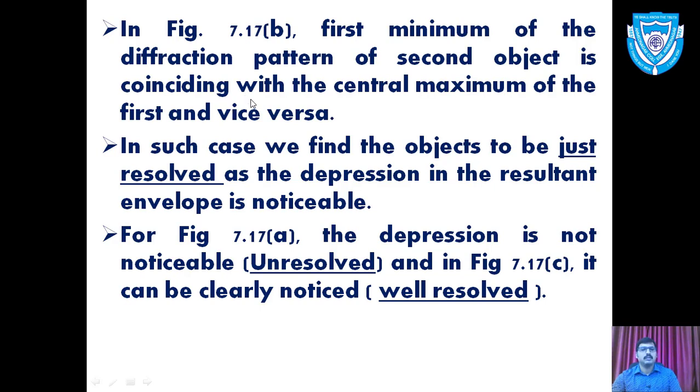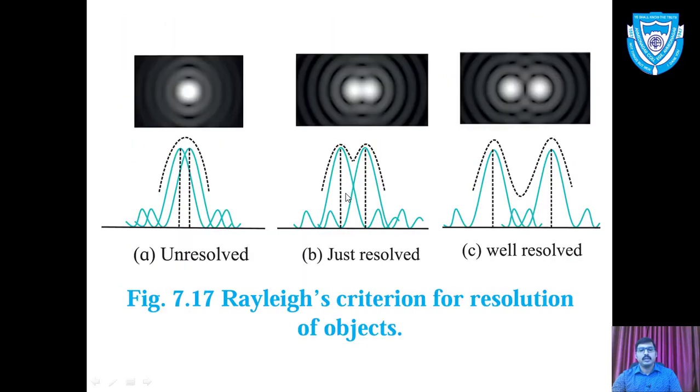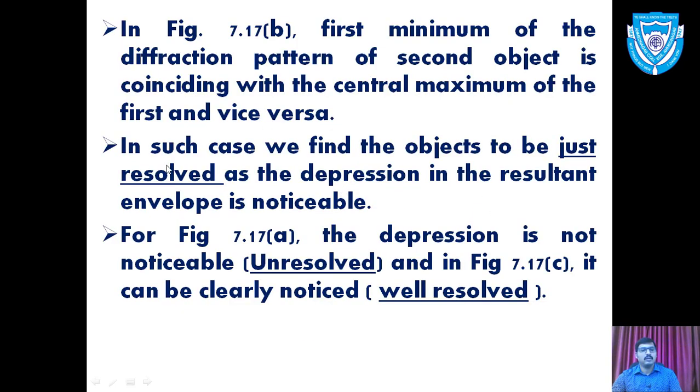That is the minimum condition for just resolved, which is figure B. In such a case we find the objects just resolved, as the depression in the resultant envelope is noticeable.